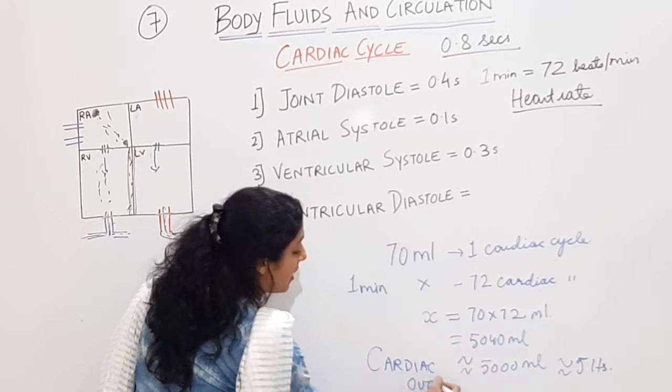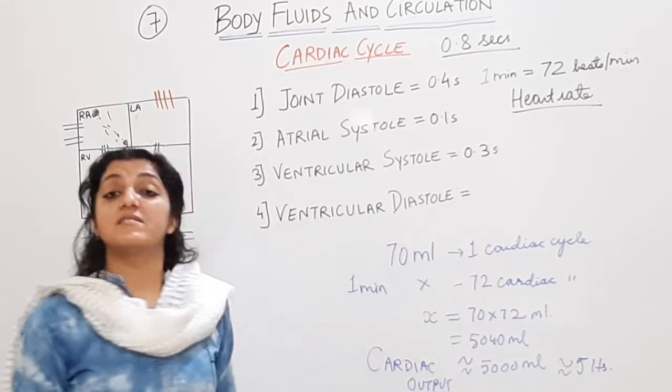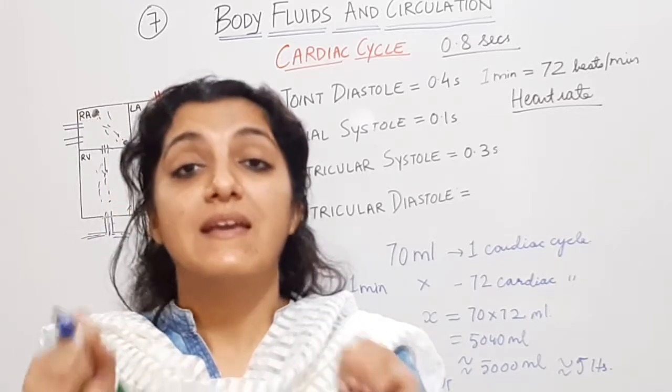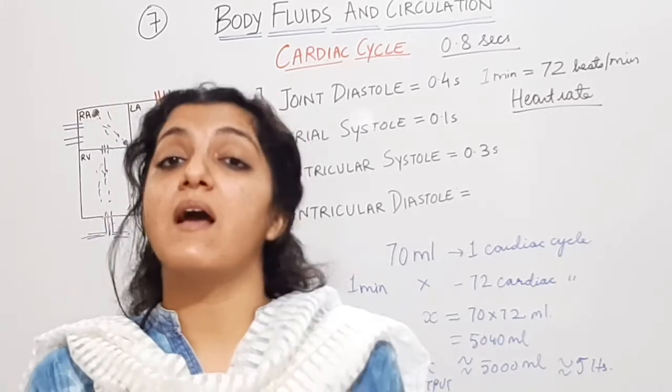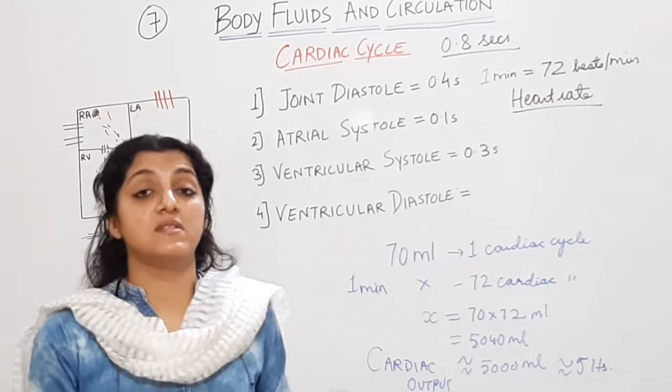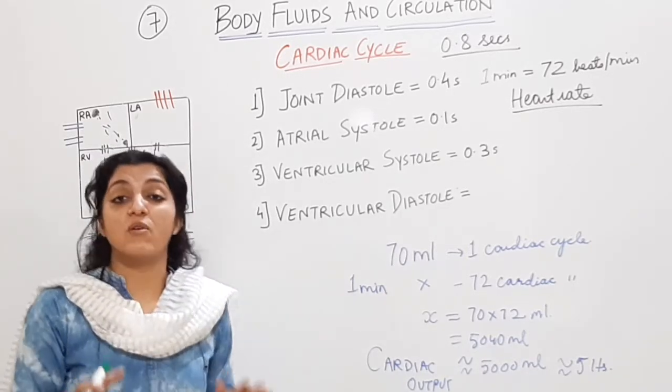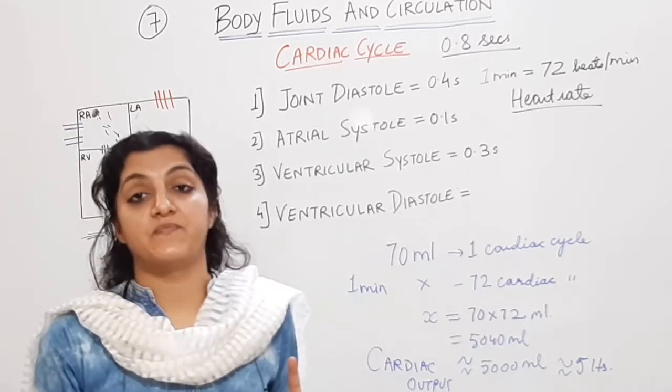Cardiac output. How much is the output from the heart in 1 minute? How much blood is being pumped out from the heart? Cardiac output, see the terminology, is the amount of blood which is pumped out from the heart in 1 minute.